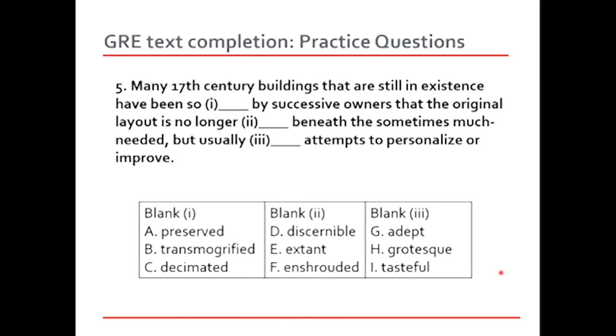So many 17th century buildings that are still in existence have been so dashed by successive owners that the original layout is no longer. Something about the successive owners that they have probably changed the buildings in some way or the other, right? So maybe we have to think of a word. Okay, let's look at the options for blank 1. Preserved, transmogrified, decimated. Now, in this case, preserved could not be the option, at least, because if you read the sentence, it says that the original layout is no longer. It does not exist anymore. So it can't be A.